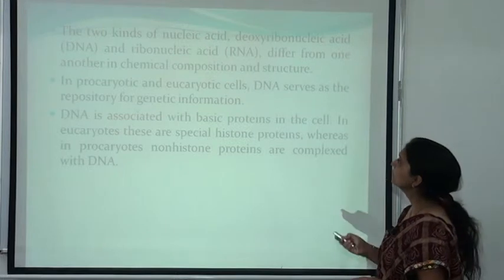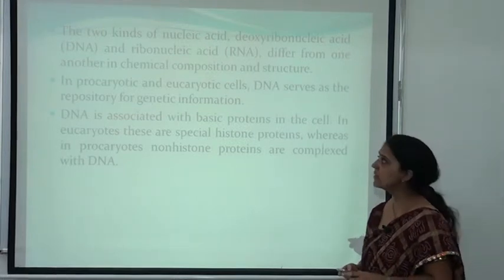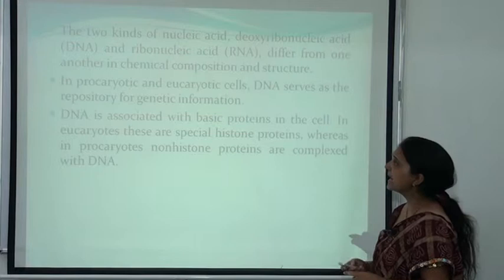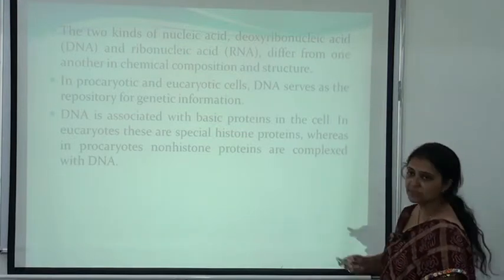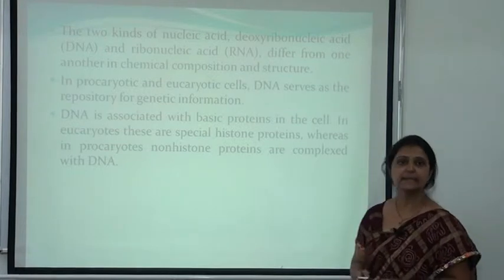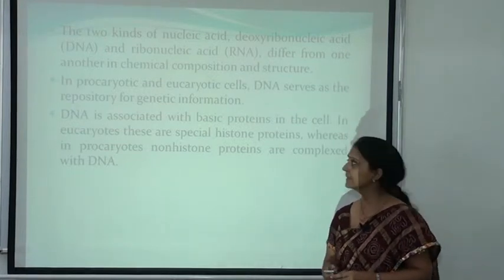There are two kinds of nucleic acid. One is the DNA, that is deoxyribonucleic acid, and one is the RNA, that is ribonucleic acid. They differ from one another in chemical composition and structure. DNA contains the deoxyribose sugar and RNA contains the ribose sugar.